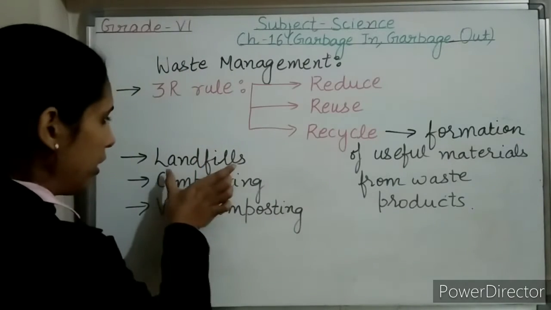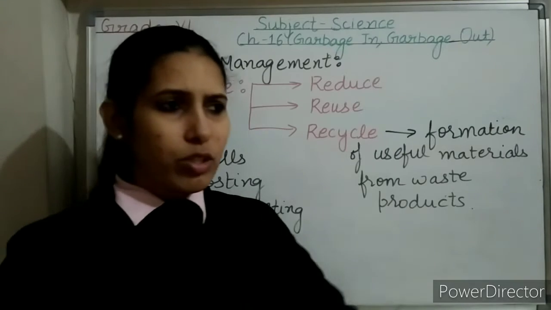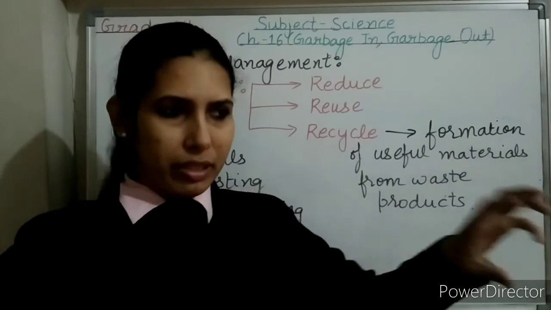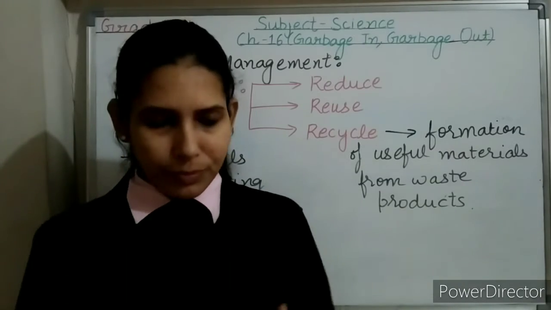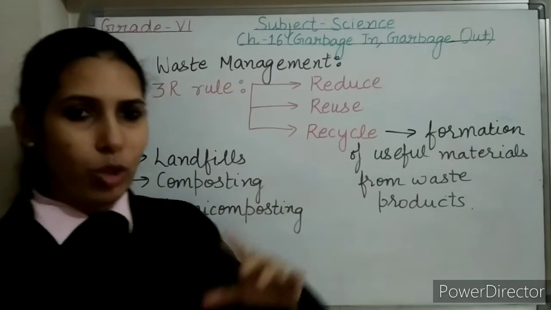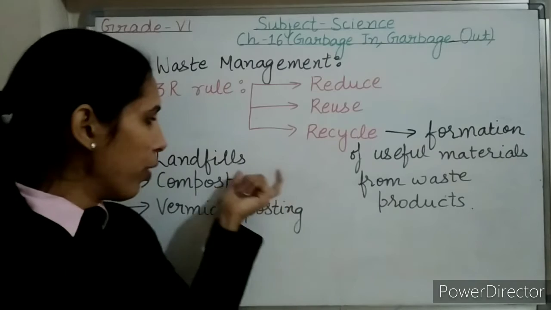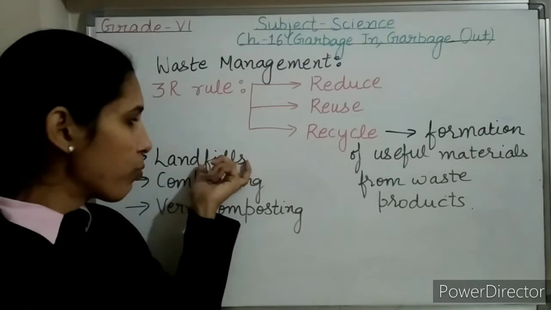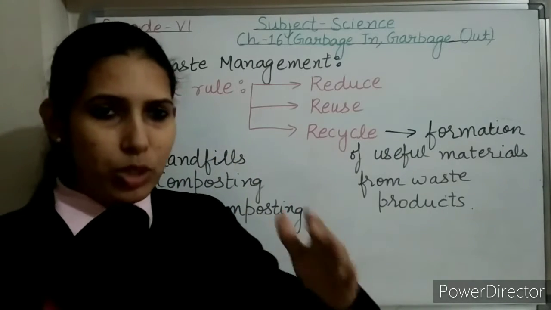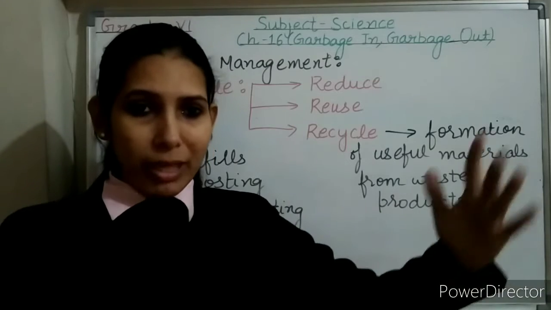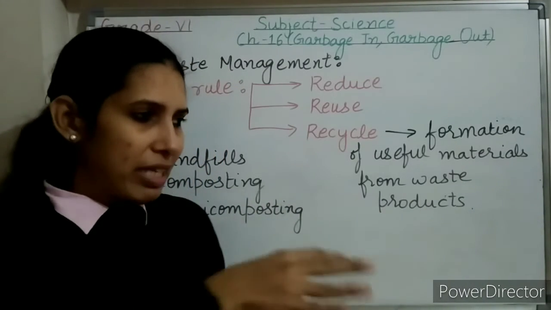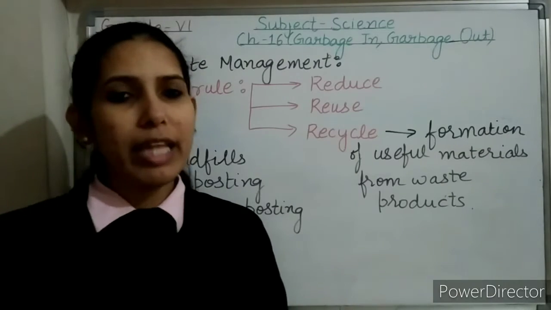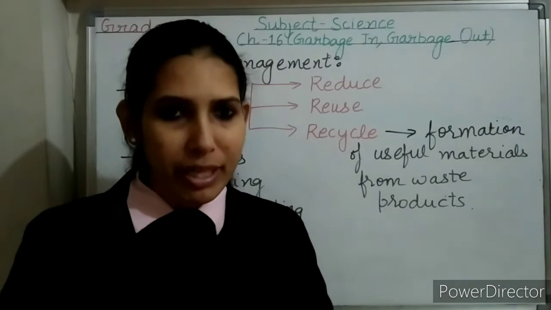Okay, so what is done? Landfill is an open big area where the waste is dumped, or we can say where waste is disposed. This landfill is a low-lying area. Before dumping the waste in the landfill, the useful and the non-useful components are separated.